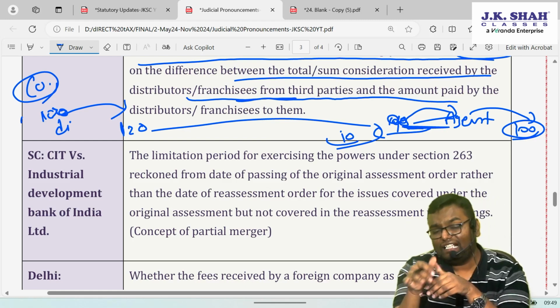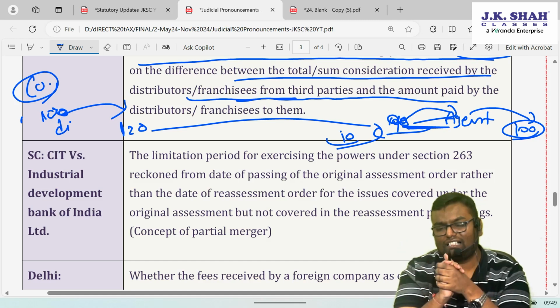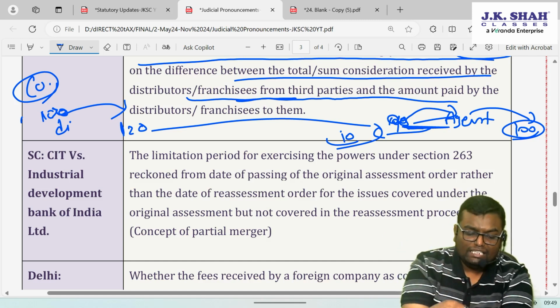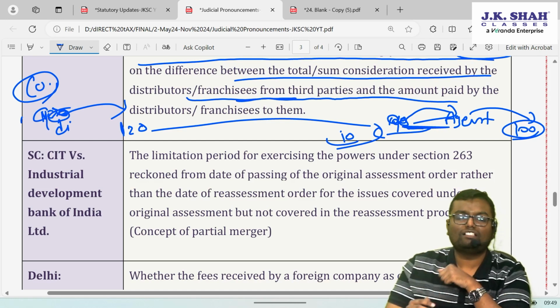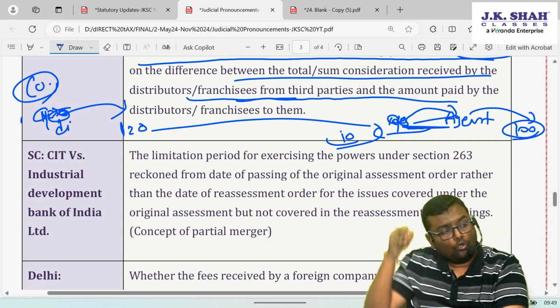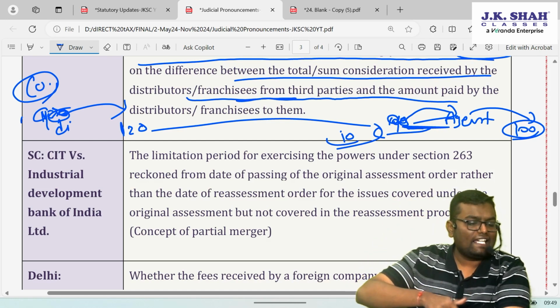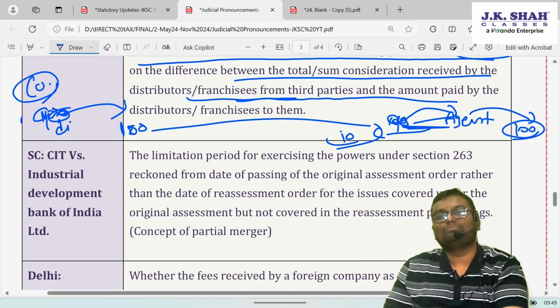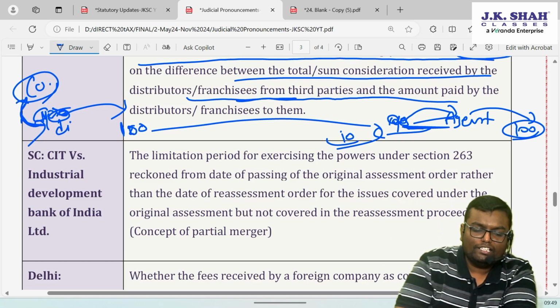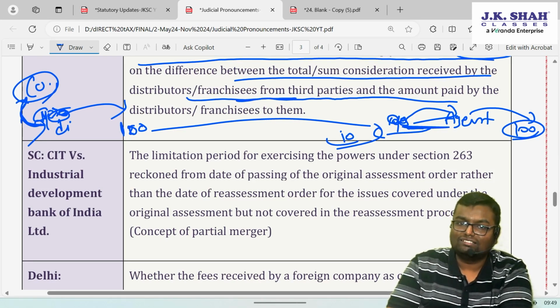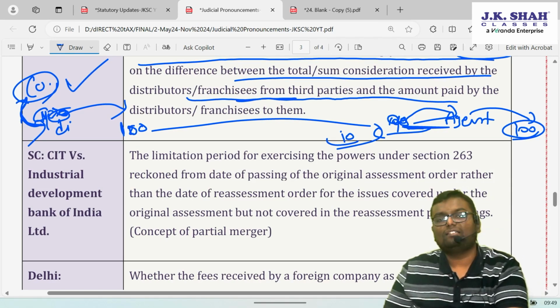But in the second Kerala High Court judgment, which we studied in the classroom, the company is selling a 100 rupee recharge coupon for just 90 rupees to the distributor, and the company knows that the distributor will sell it for sure for 100 rupees. So in that case, the 10 rupee discount offered by the company to the distributor is a deemed commission. On that, TDS is applicable.